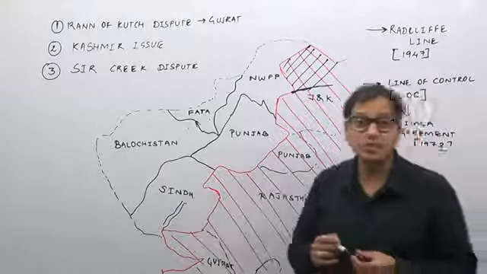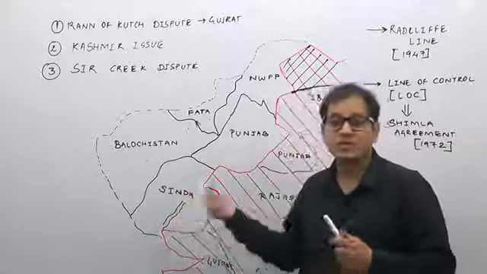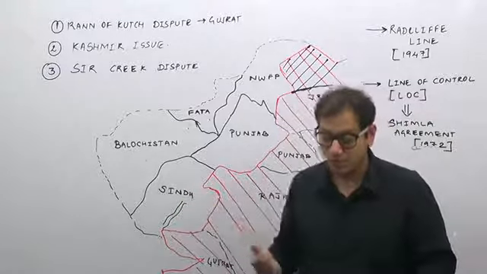This province which is nearby to Gujarat is the Sindh province of Pakistan.